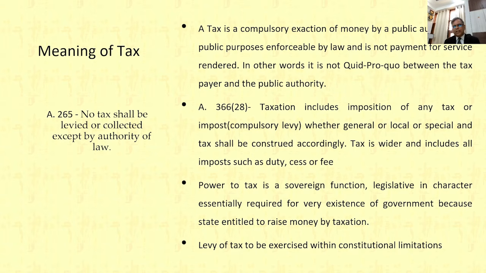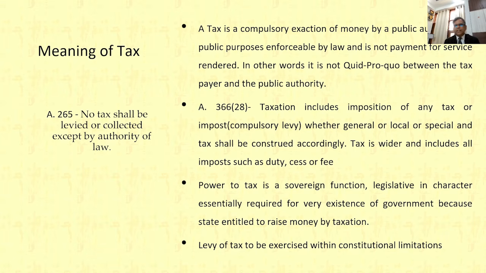So if we understand Article 265, then the very important topic is what is tax, the nature of tax or meaning of tax. Tax is a compulsory exaction of money by a public authority for public purpose, enforceable by law, and is not payment for service rendered. In other words, tax is the compulsory exaction of money by a public authority, generally the state, and these amounts are collected for public purpose under competent law.